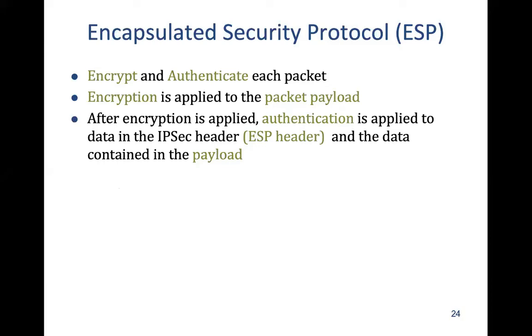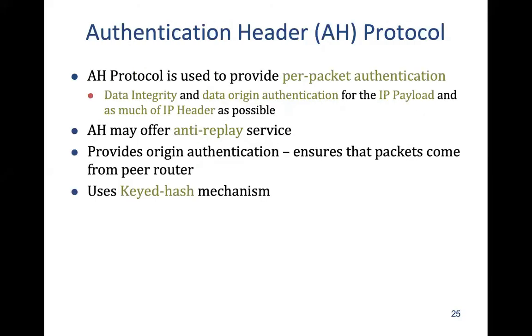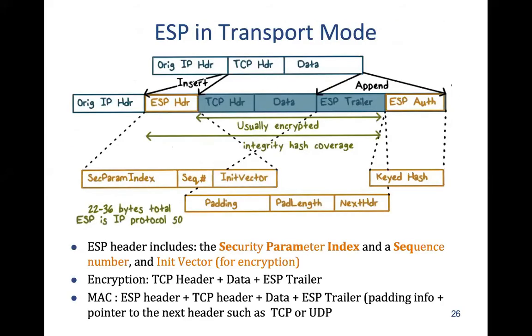So there are two kinds of header. One is ESP and second is AH. So we have studied this. Now let's look at the example, then it becomes much clearer. So this is ESP in transport mode. Now in transport mode, we have seen that we are not putting one packet fully inside another, right? So the header remains the same.